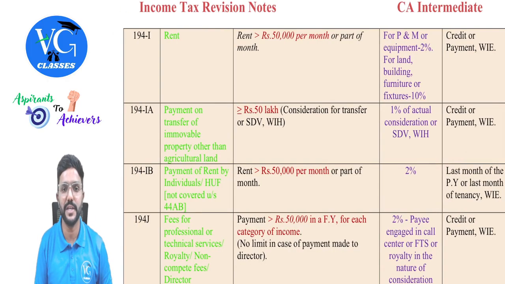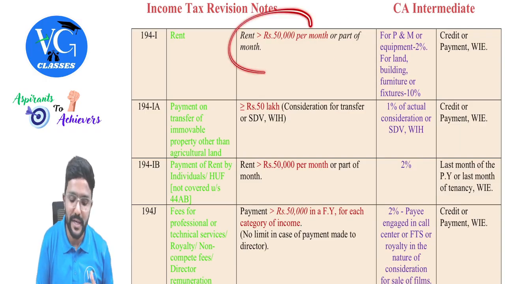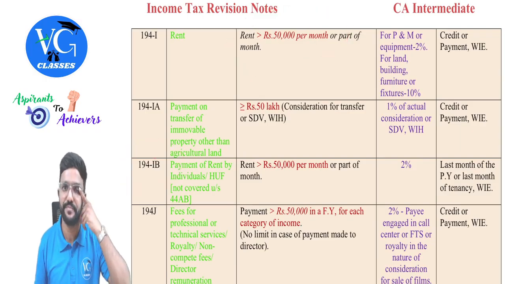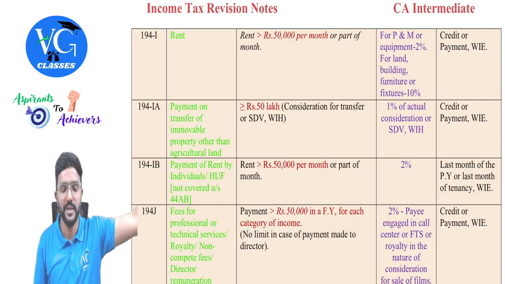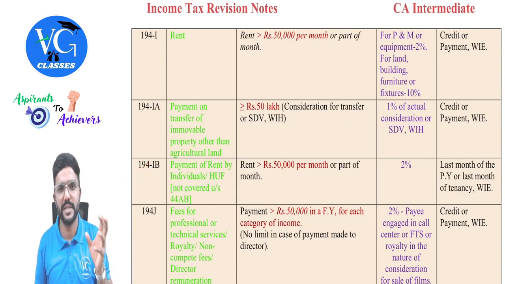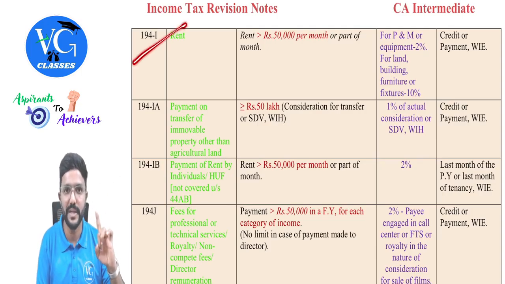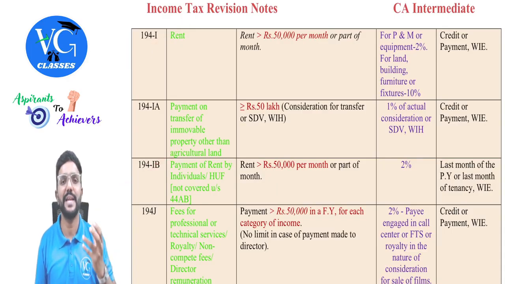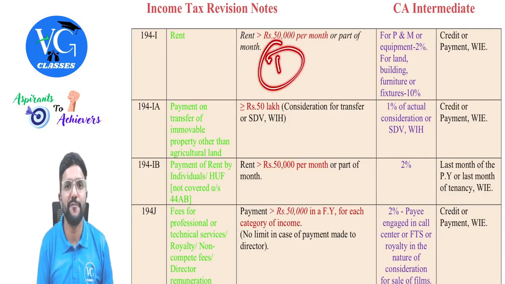So please be careful. Sir, which section should I check first? First check 194I as a tenant. If you are not covered here, then only go and check 194IB. Okay. 194I will not cover the payer who is an individual or HUF who was not subject to tax audit last year. And for them, the new section, that is 194IB. It is not a new section for the year, it was added long back, but initially only 194I was there, later they added 194IB. So in 194IB they included individuals or HUF who are not covered in 194I, guys. So which section should you check first is this one. If the payer is not covered here, then you can go and check 194IB.